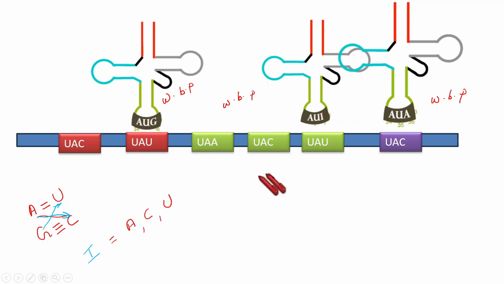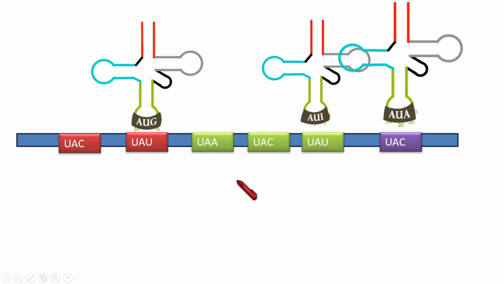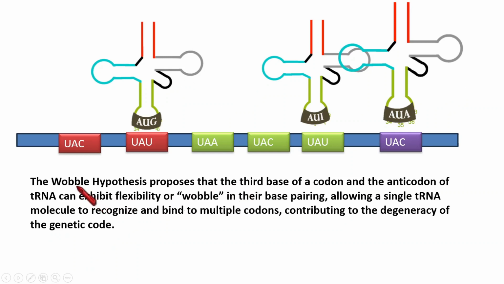Okay, so let's see what's the definition for Wobble hypothesis. The Wobble hypothesis proposes that the third base of a codon and the anticodon of the tRNA can exhibit flexibility or wobble in their base pairing, and that allows a single tRNA molecule to recognize and bind multiple codons, substantiating the idea of degeneracy of the genetic code. Okay, with this we finish today's class and section.